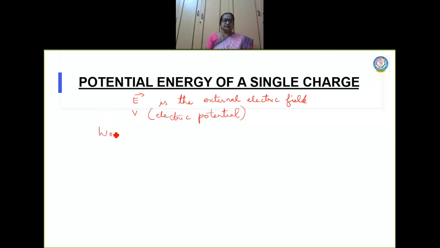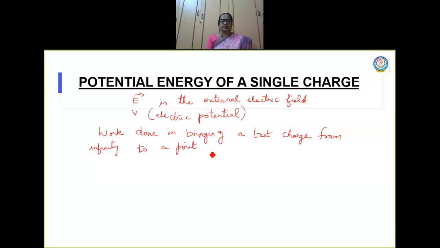Work done in bringing a charge, or a test charge, from infinity to a point P in the external electric field. E is the electric field, children. In the external electric field, the work done is stored as potential energy. You all know this.